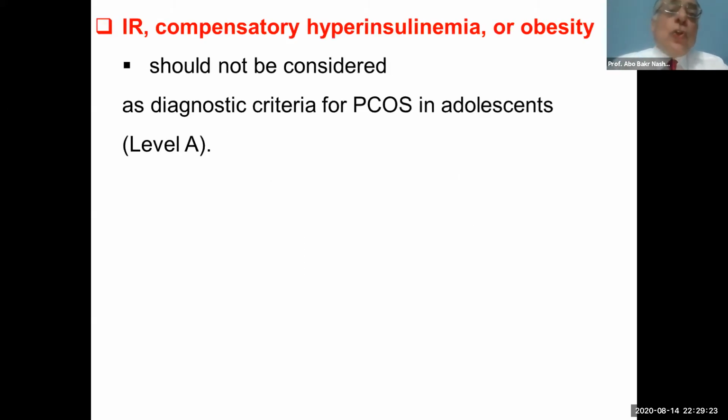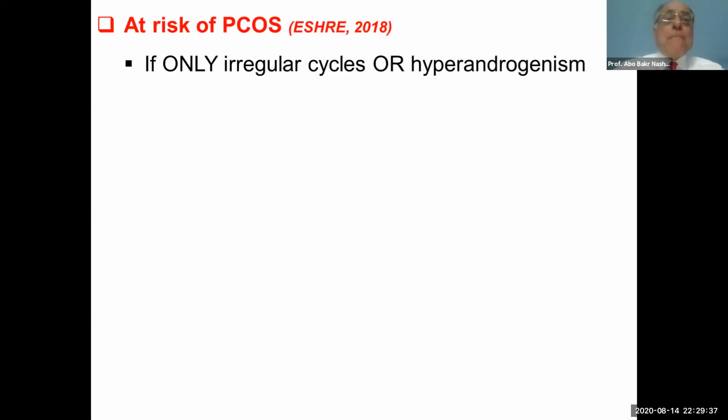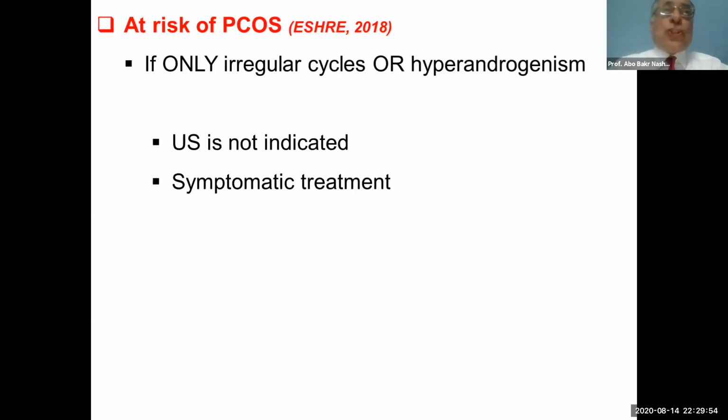We should not consider insulin resistance, compensatory hyperinsulinemia, or obesity as a diagnostic criterion for adolescent polycystic ovary syndrome. But there is a category called at risk for adolescent polycystic ovary syndrome. It is defined if we have only an irregular cycle or only hyperandrogenism. What will we do in this condition?